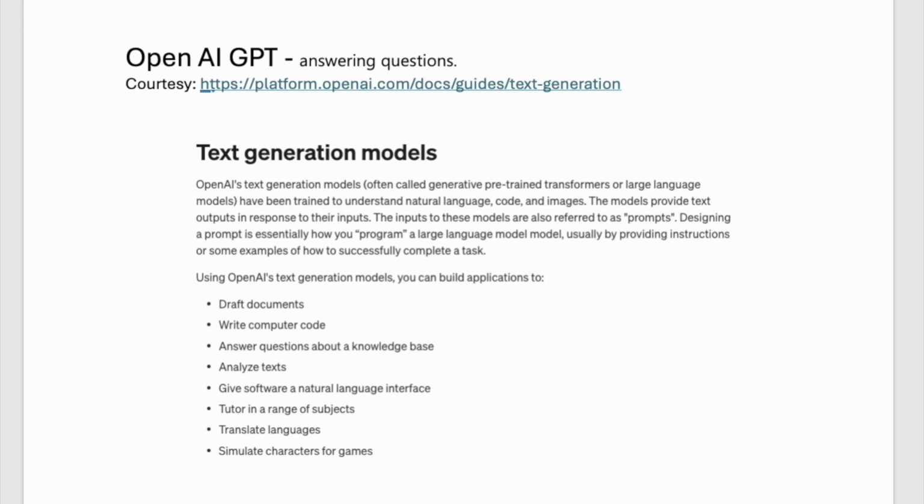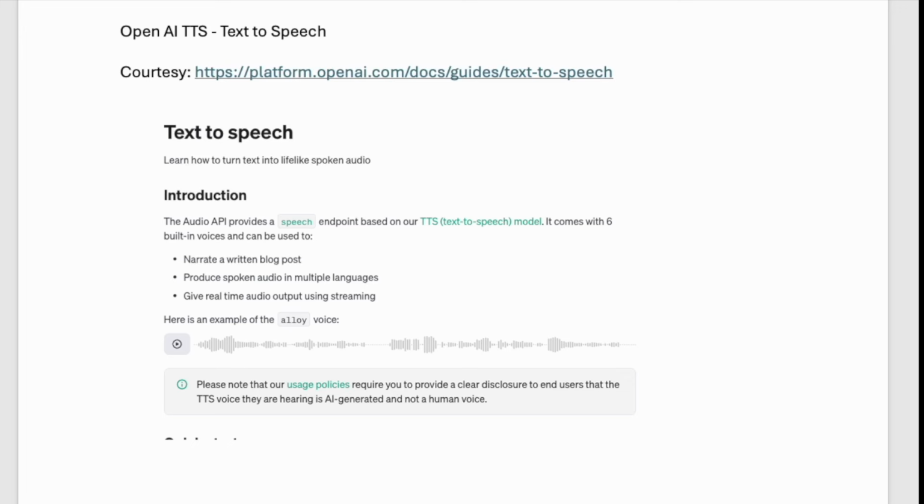Next up is OpenAI's GPT model. We should all be familiar with it. OpenAI's GPT (generative pre-trained transformer) models are a series of language processing AI designed to generate human-like text based on the input they receive. These models are trained on a diverse range of internet text and are capable of various tasks such as answering questions, writing essays, summarizing documents, translating languages, and more, depending on the training and specific version of the model. Finally, OpenAI's TTS model.